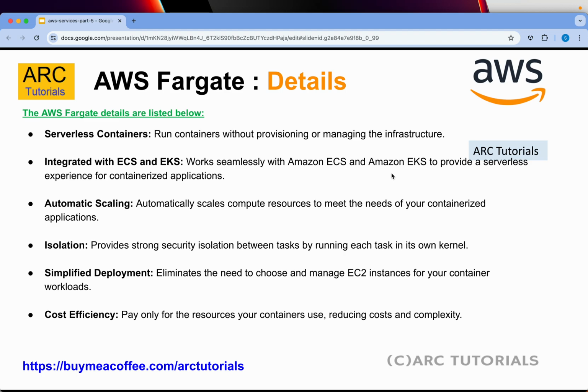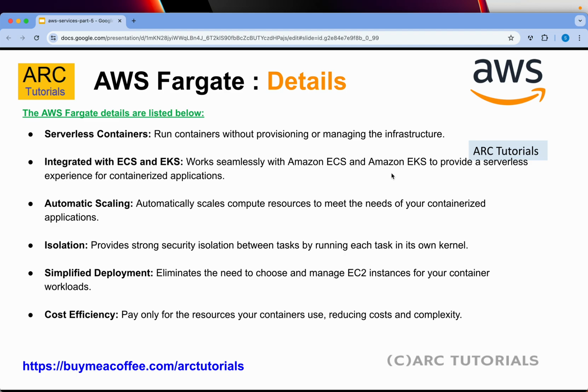Automatic scaling, which means it automatically scales compute resources to meet the needs of your containerized applications. Isolation: each task runs in its own kernel, which means you can run your serverless containers in an isolated manner.